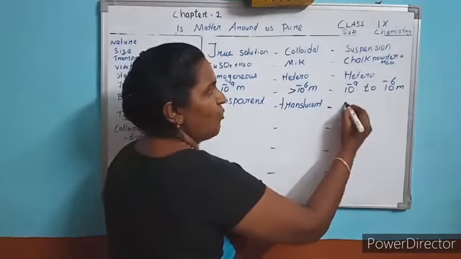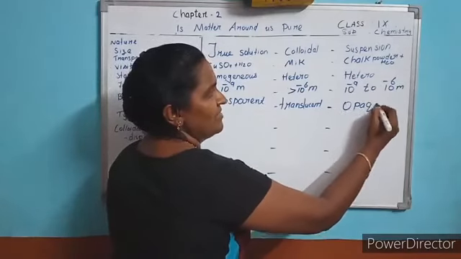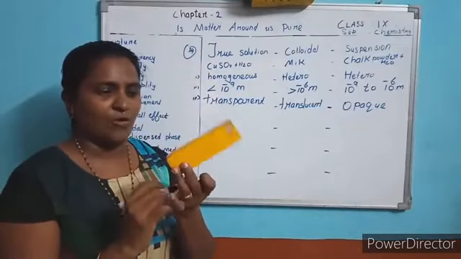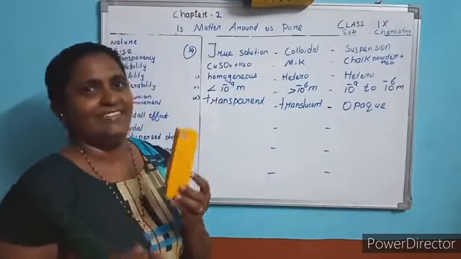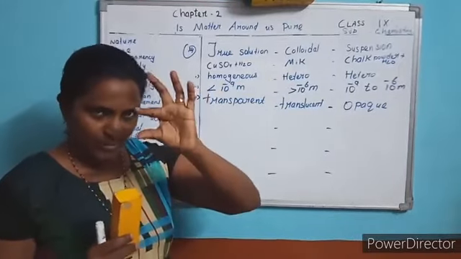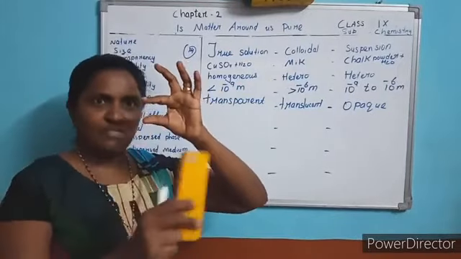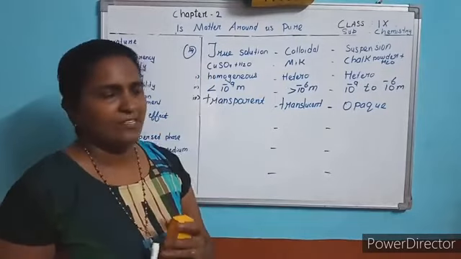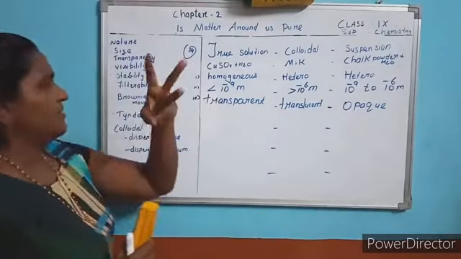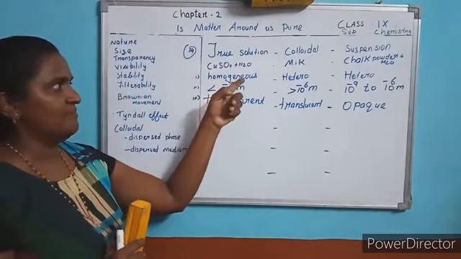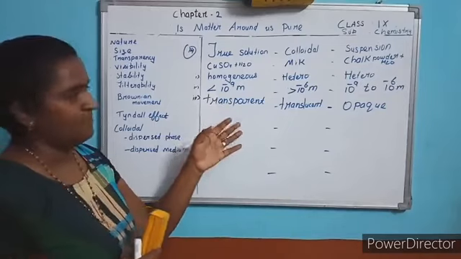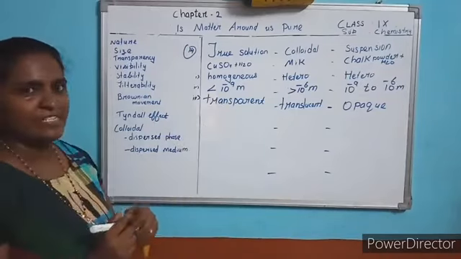And where is opaque? Opaque means the object does not allow light to pass through it. The same way, suspension: chalk powder you add to the water, the chalk powder settles down. If you look through this, it does not allow light, so it is opaque in nature. So three properties are over. First nature, second size, third transparency. The fourth property is visibility.